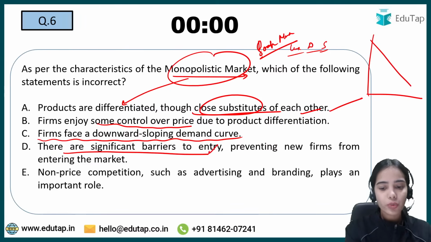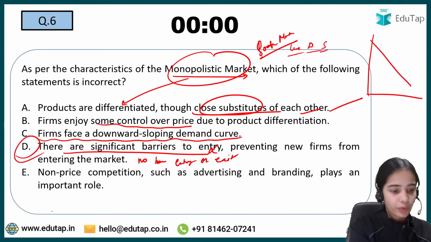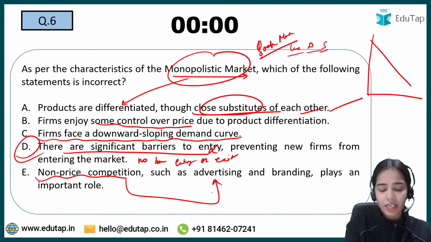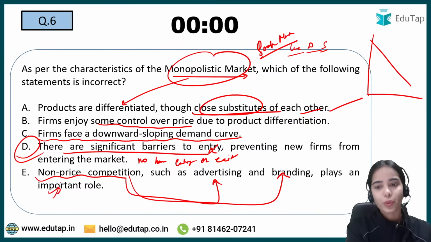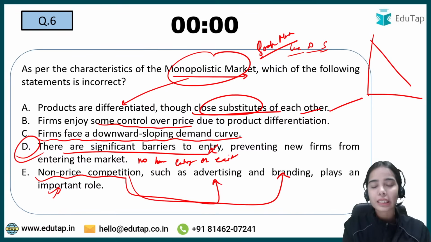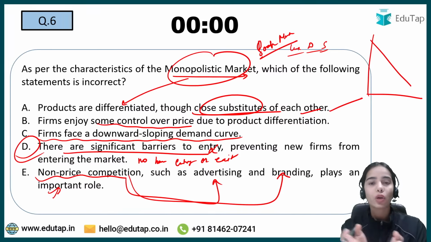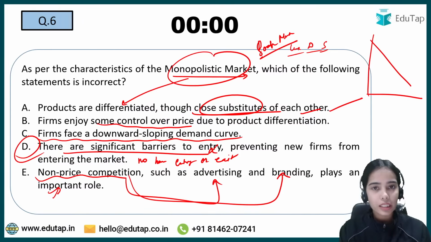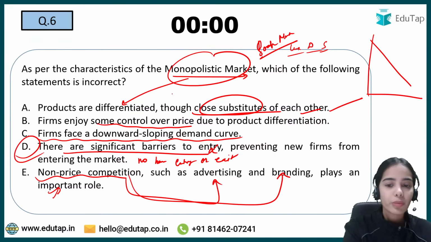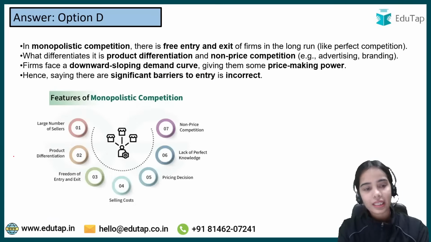There are significant barriers to entry. No, in the monopolistic market there is no barrier to entry or exit. So here the answer is D. Absolutely correct. Non-price competition happens, such as advertisement, where branding plays an important role. Yes, in the soap market you must have seen a lot of ads for Lux, Dettol, Santoor, so they are branding themselves. How do you know that Dove provides a milky texture, Lux provides a good fragrance to your body, or Dettol kills the germs? That is through advertisement and branding. So in the monopolistic market there is a lot of non-price competition. So only statement D is incorrect, and that's why the answer is D.